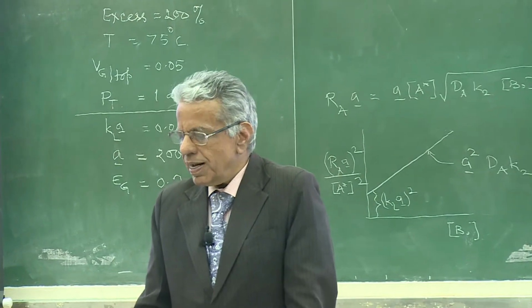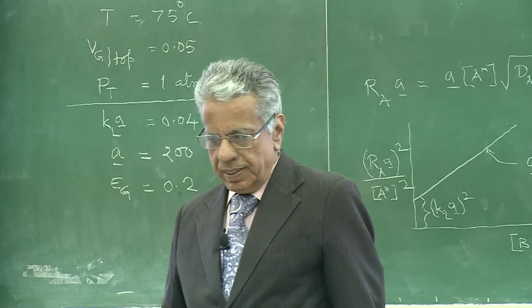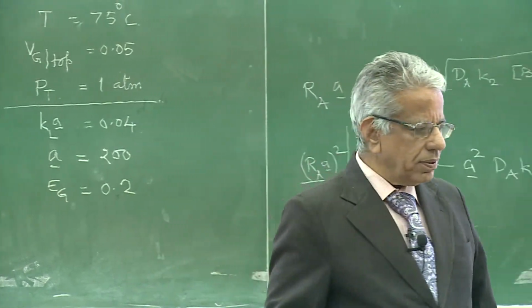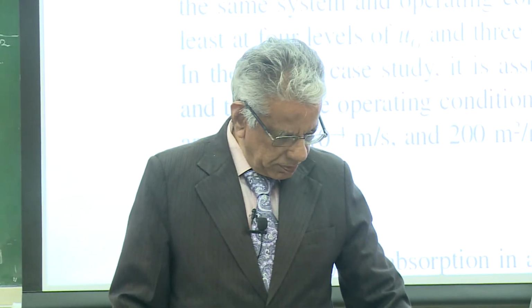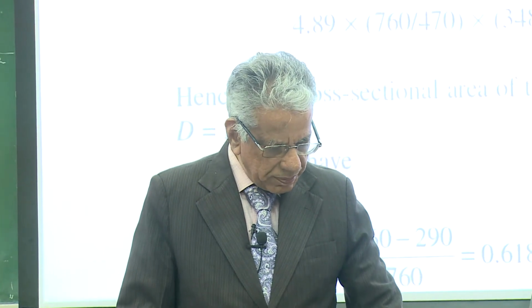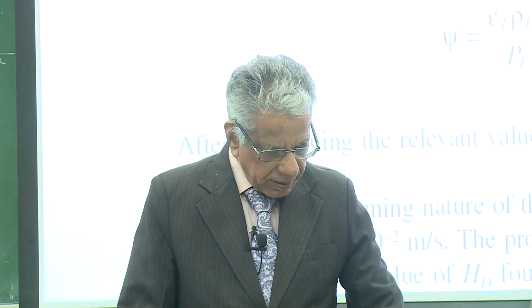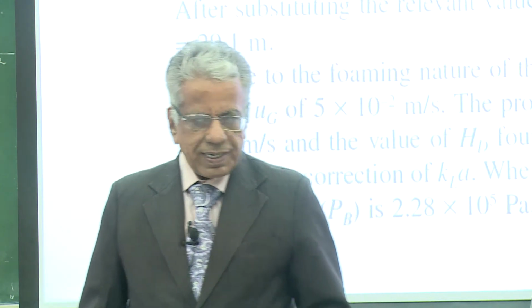And when that column diameter is known, the volume of the equipment that I showed you, the solution of that problem, we worked out somewhere now. This gave the total volume and height to be 29.1 meter.